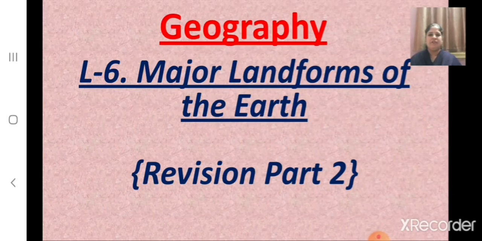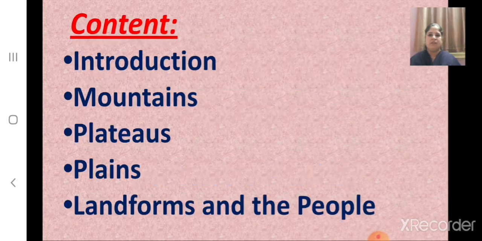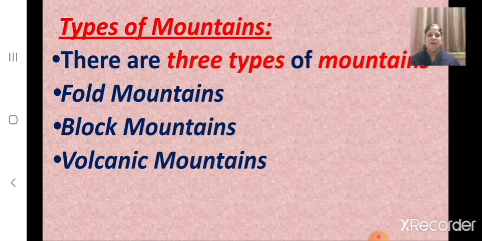Today let us continue with the revision of Geography lesson number 6, Major Landforms of the Earth. Children, we have already revised what mountains are. Today let us revise the different types of mountains and about plateaus, plains and landforms and the people. Now let us begin with the revision. Let us revise types of mountains.